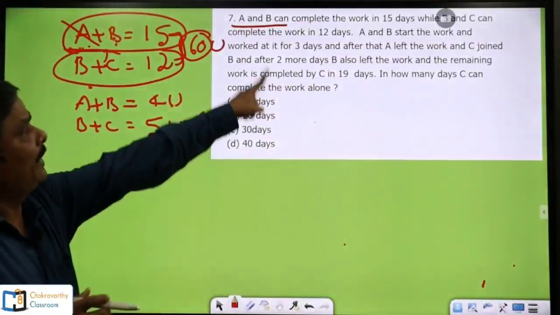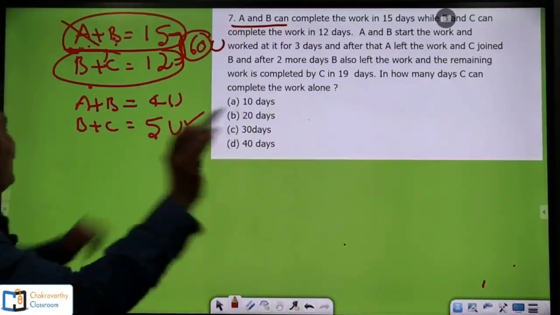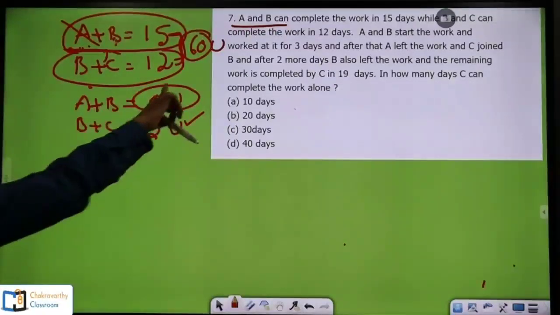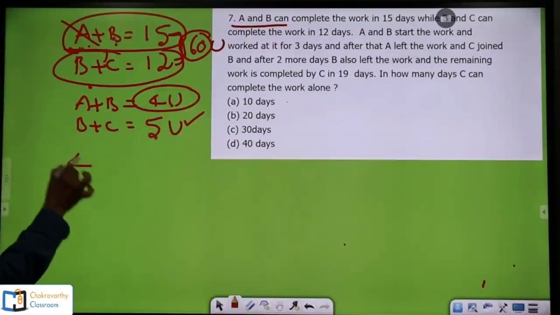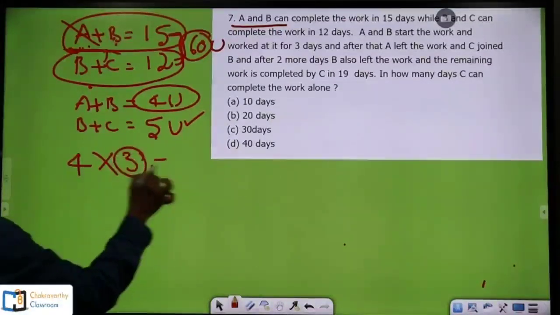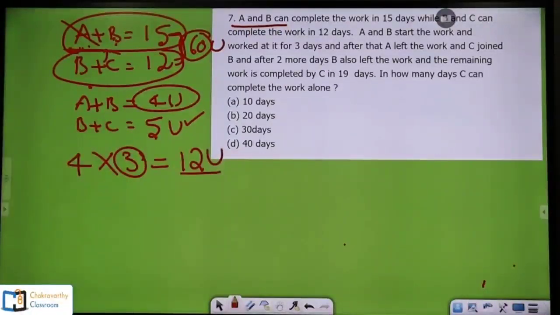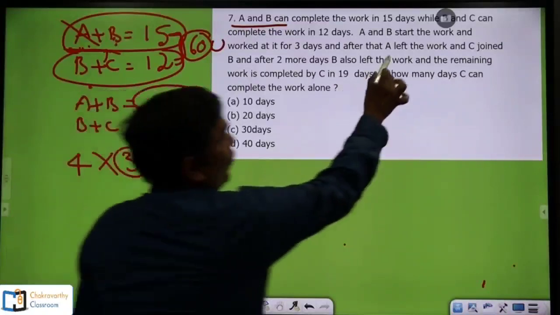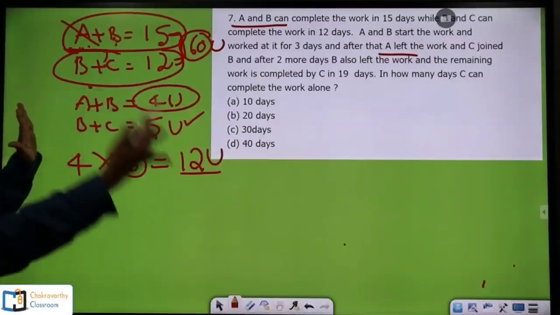After that what they have given, A and B start the work and worked at it for 3 days. What is A and B's capacity? 4 units per day, right? They started the work and they worked at it for 3 days. That means 4 units per day into 3 days, so A and B had completed 12 units of work.